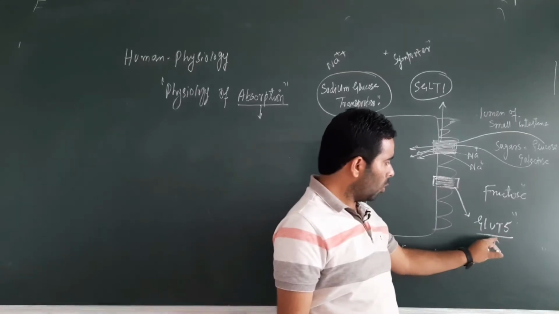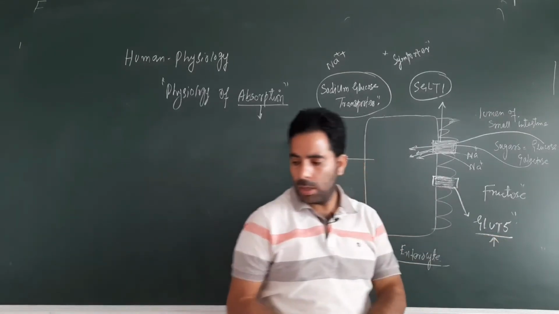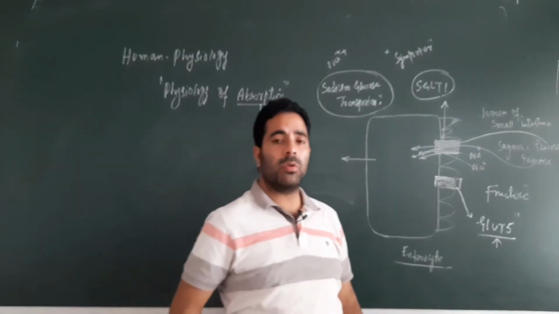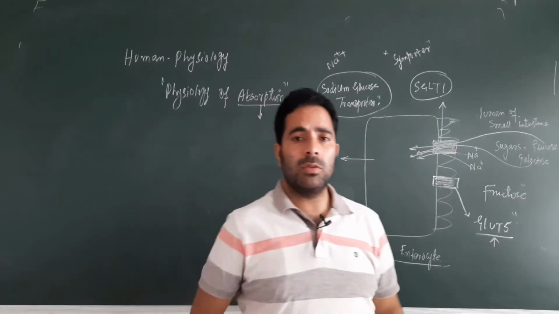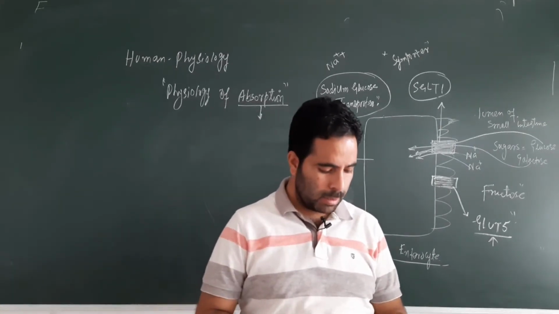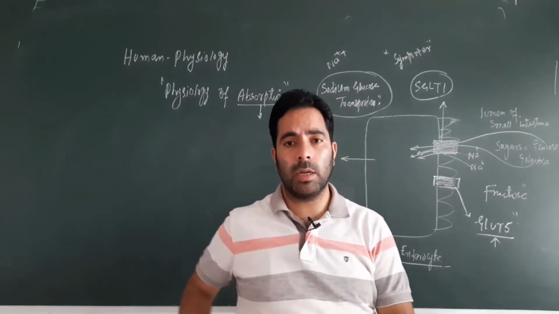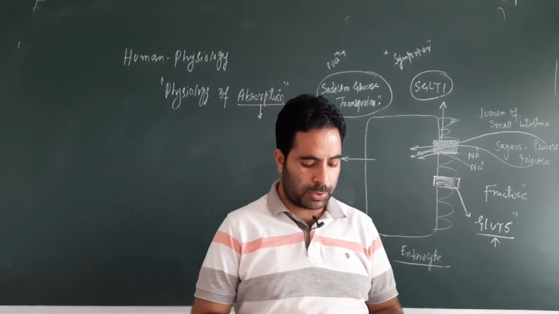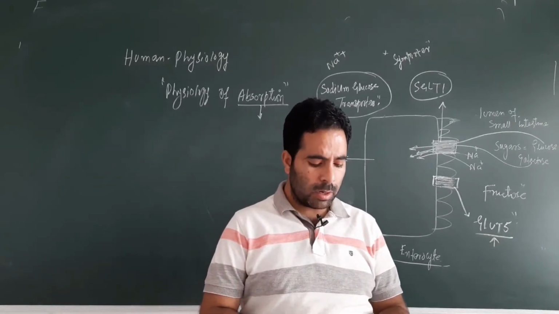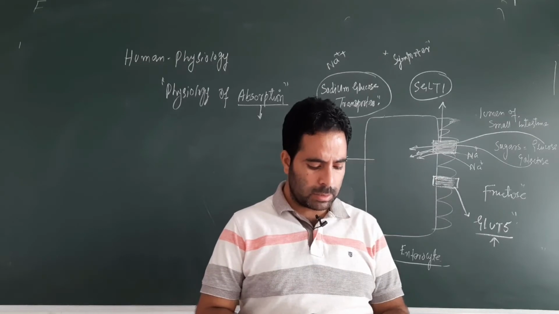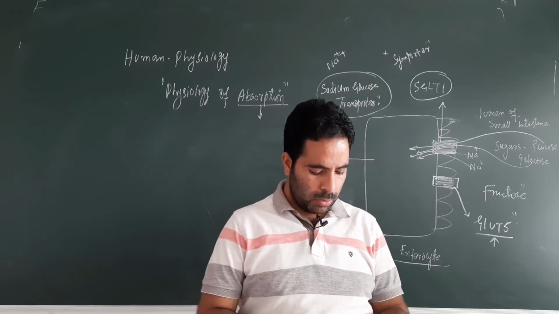However, this glucose transporter 5, GLUT5, is the transporter for fructose, and fructose does not depend on the sodium ion concentration for its absorption.